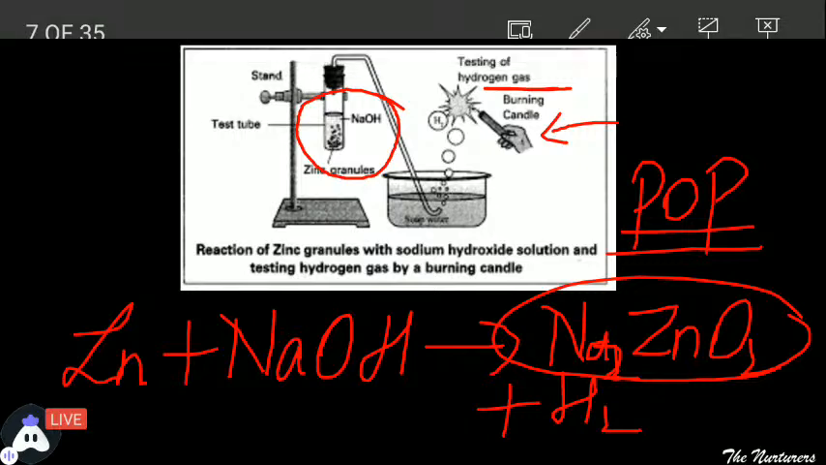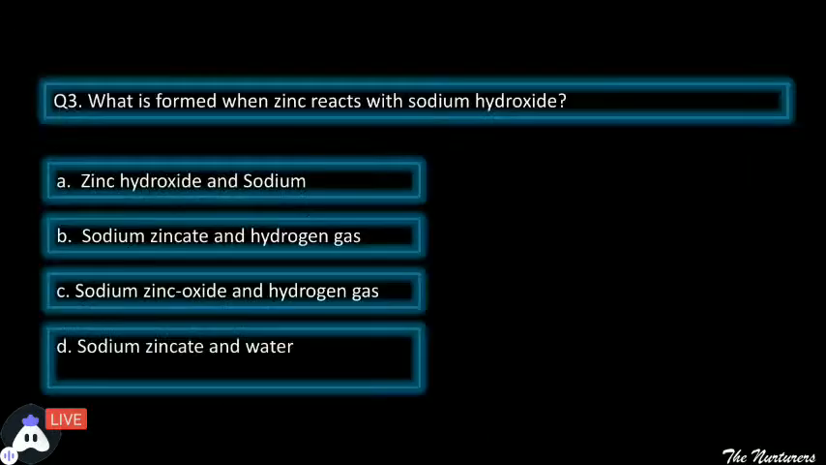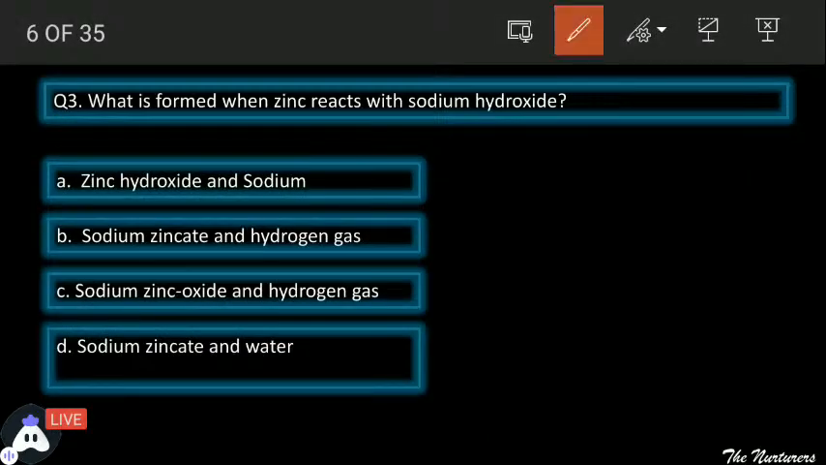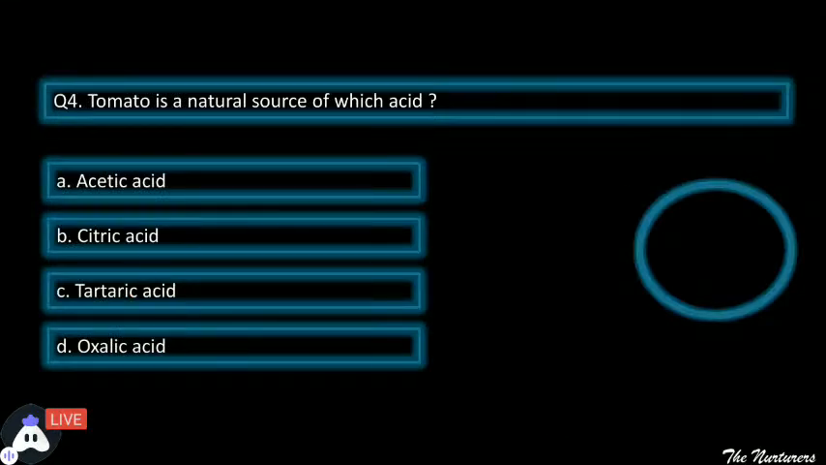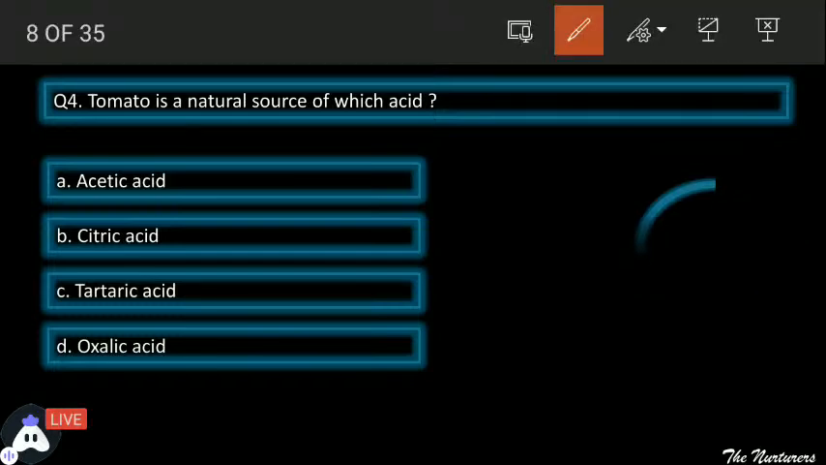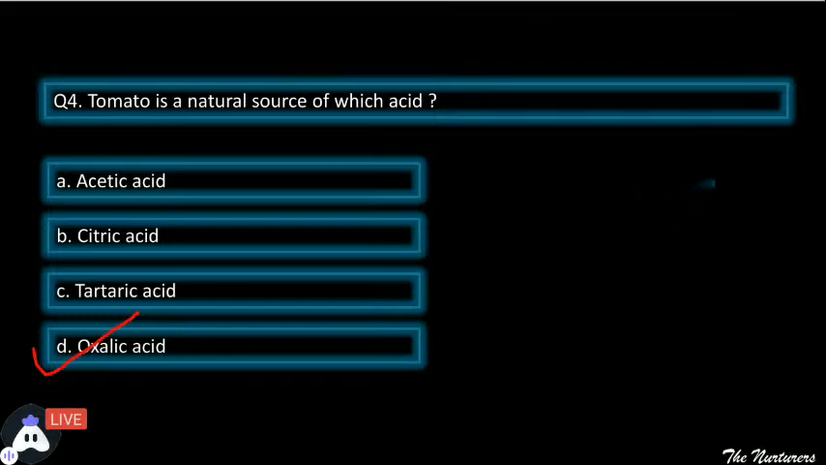Okay, moving ahead to the next one. So the answer of this one MCQ was sodium zincate and hydrogen gas. The next one: tomato is a natural source of which acid? Perfect. Yes, tomato contains oxalic acid. Very good. It's an easy one.